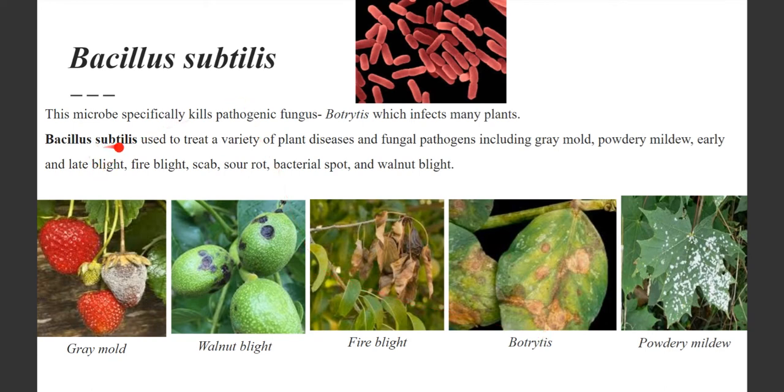So you can just remember what the role of Bacillus subtilis is. It affects all these types of fungi and protects our plants.